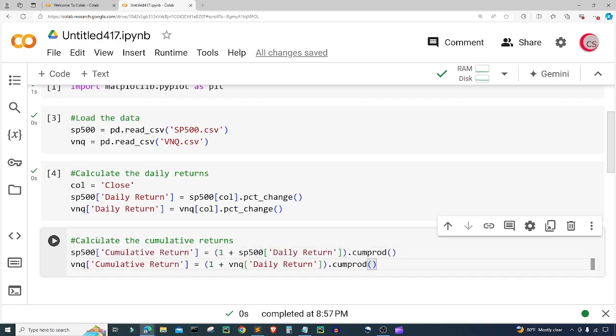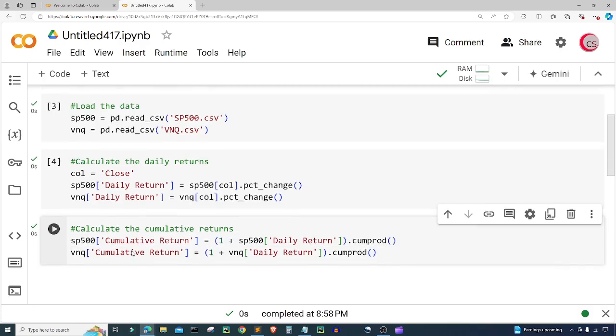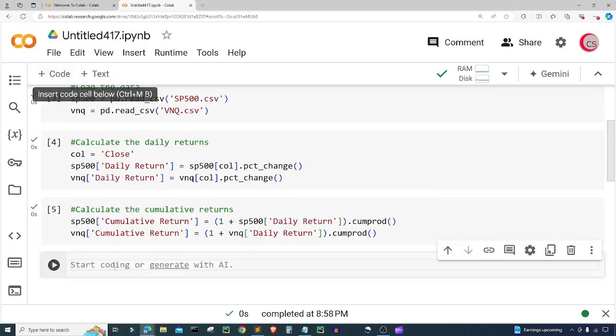So here it has SP 500 cumulative return. We're creating a new column called cumulative return, and we're setting it equal to our daily return, which we calculated earlier, the column that we created called daily return in SP 500 and in VNQ. So it's going to be 1 plus SP 500 daily return dot cum prod. All right, so that works. Let's go ahead and run this, and let's create a new cell.